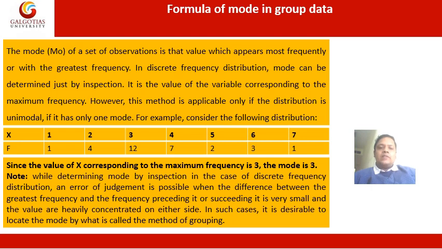For example, consider the following distribution. Here we have given the value of x and how many times it is repeated, which is called the frequency, represented by f. The values of x are 1, 2, 3, 4, 5, 6 and 7. The frequencies are: 1 is repeated 1 time, 2 is repeated 4 times, 3 is repeated 12 times, 4 is repeated 7 times, 5 is repeated 2 times, 6 is repeated 3 times and 7 is repeated 1 time.